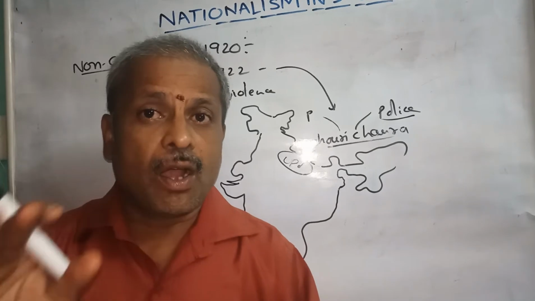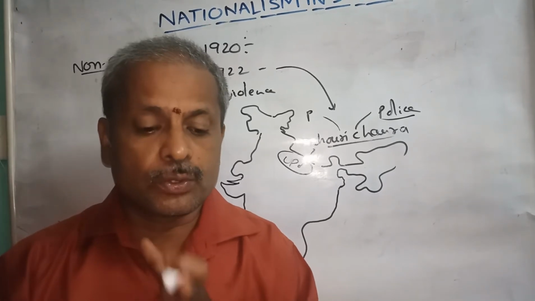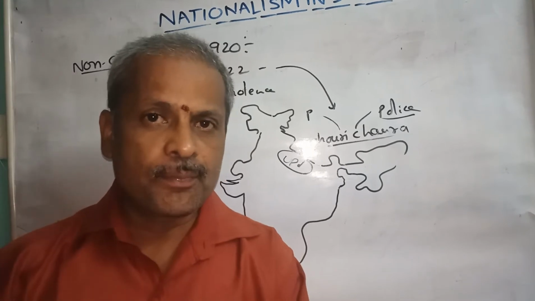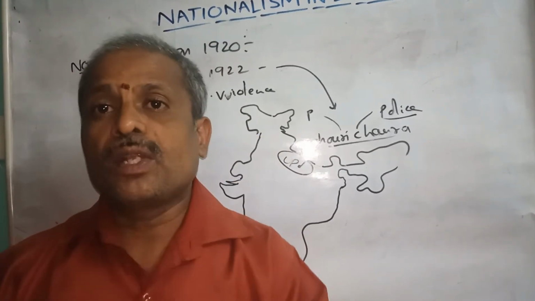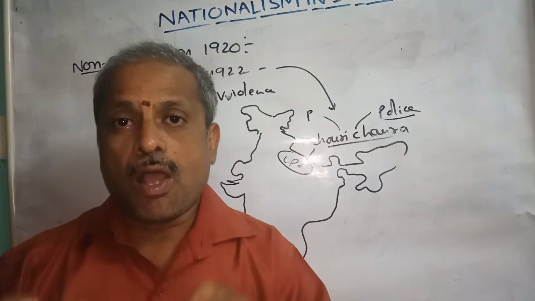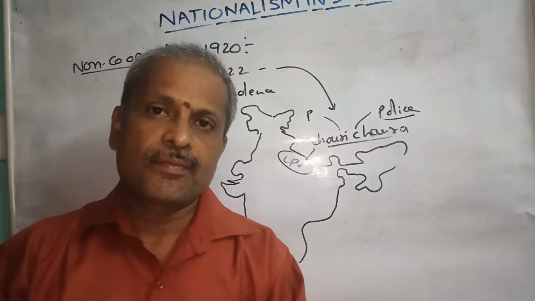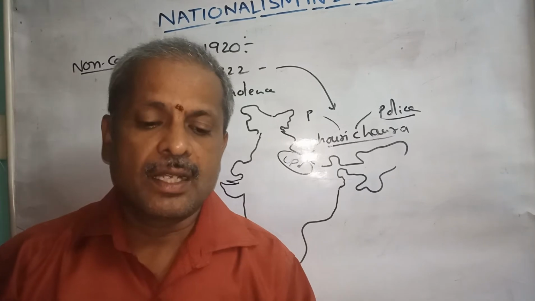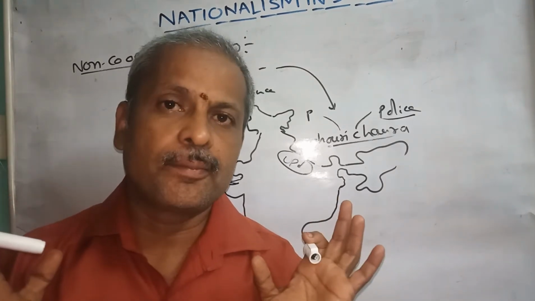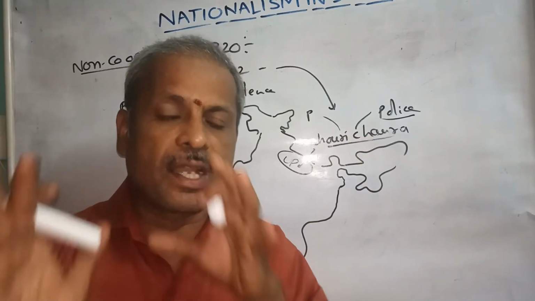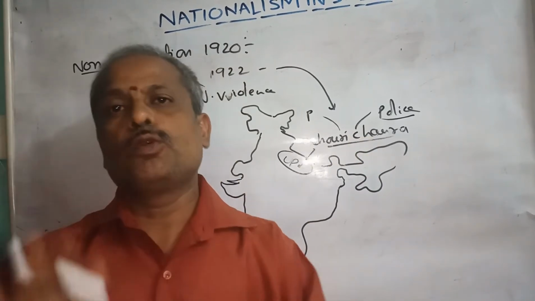Gandhiji had already advised the people to continue the movement by non-violent methods only. But by the Chauri Chaura incident, the non-violent nature was turned into violence. When the movement lost its non-violent nature, that's why Gandhiji stopped the non-cooperation movement.